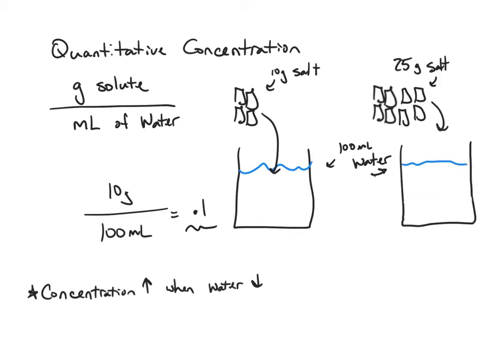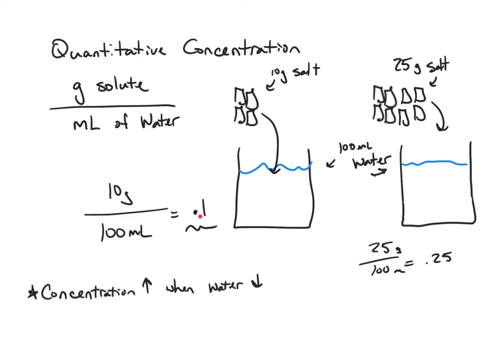Now I'm going to do a third situation, and I'm going to go back to my original 100 milliliters of water. As you can see, the line of the water is about the same as the one over here. And originally I had 10 grams into 100 milliliters, which means my concentration was 0.1. But now I'm going to do 25 grams into 100 milliliters. So I'm going to increase the amount of salt that I put in, but keep the amount of water the same. So now my math is 25 divided by 100, and my answer is going to be 0.25. So again, my concentration went up.